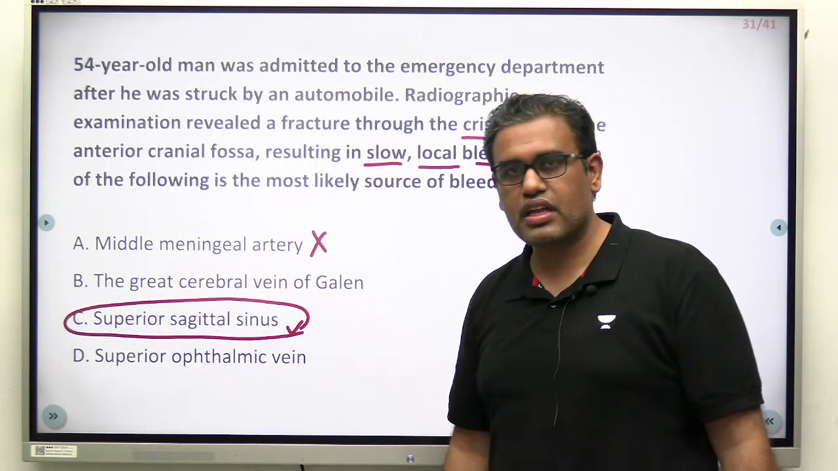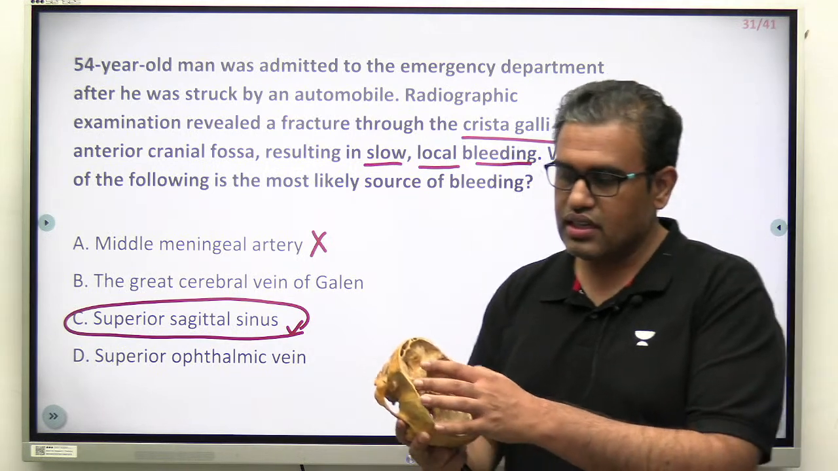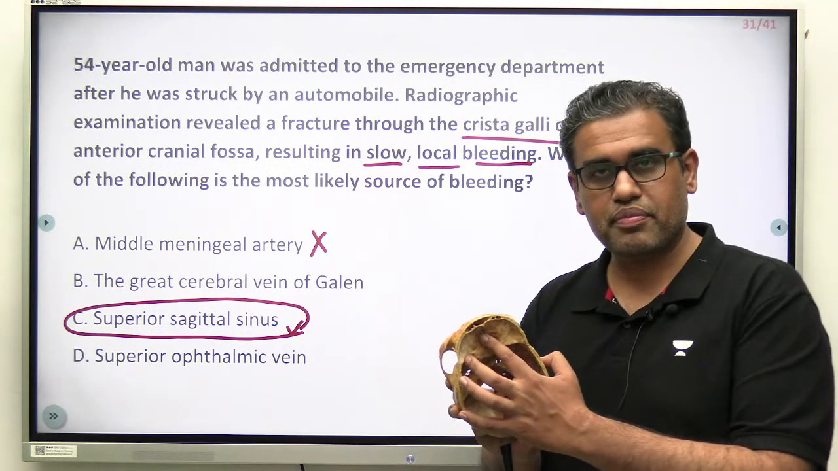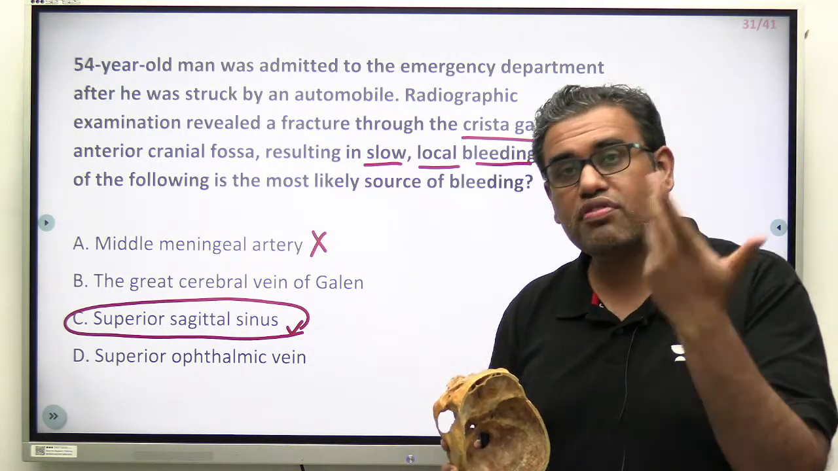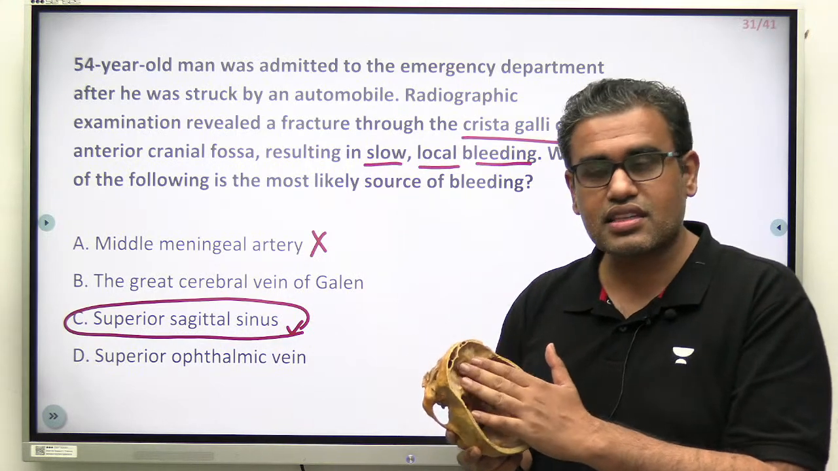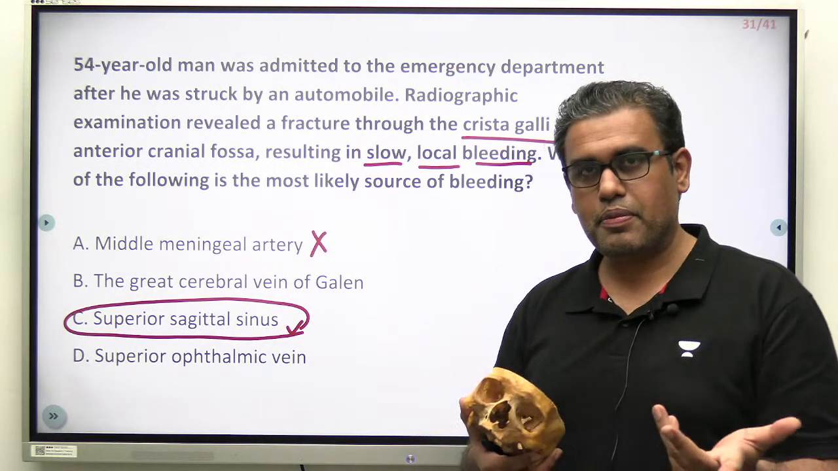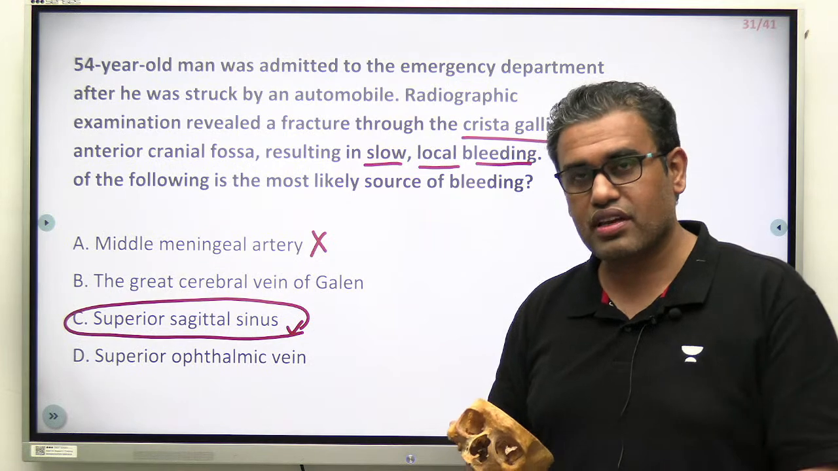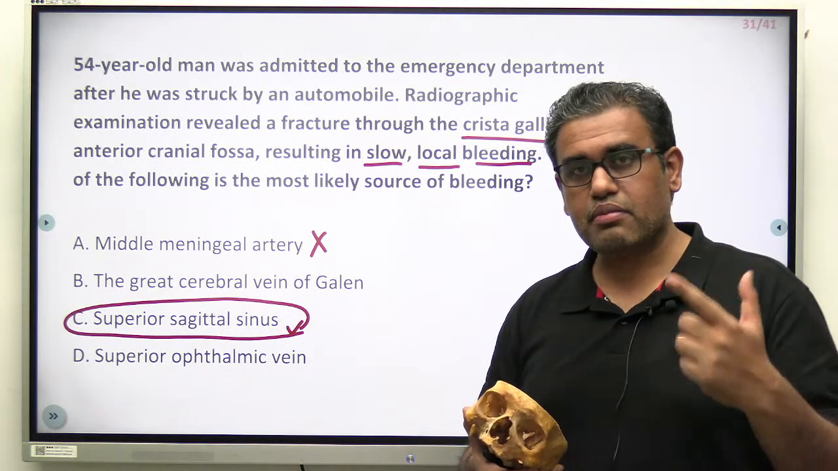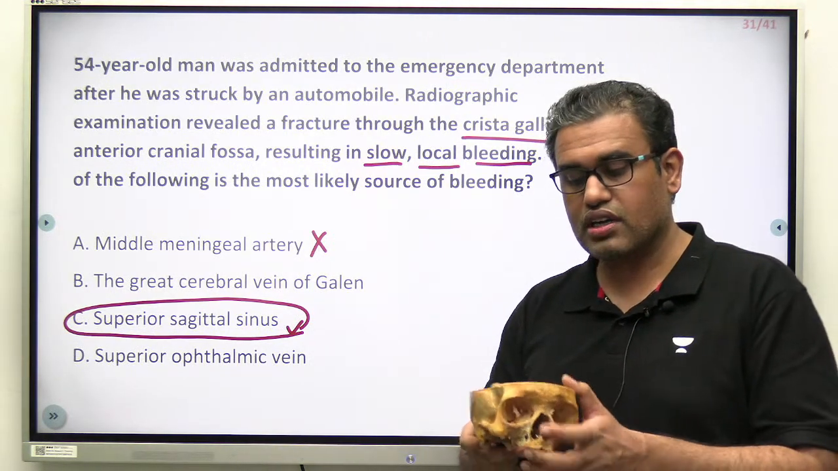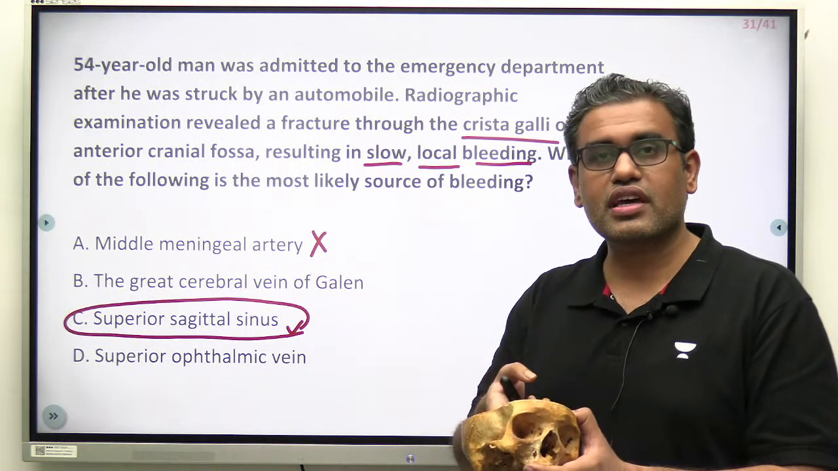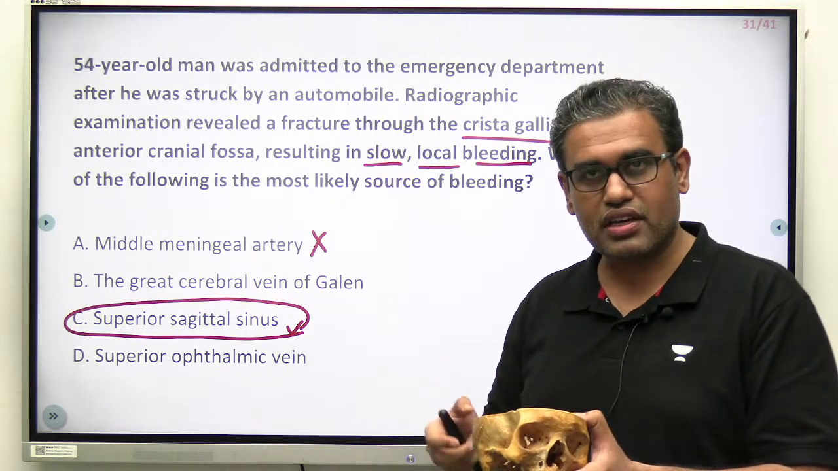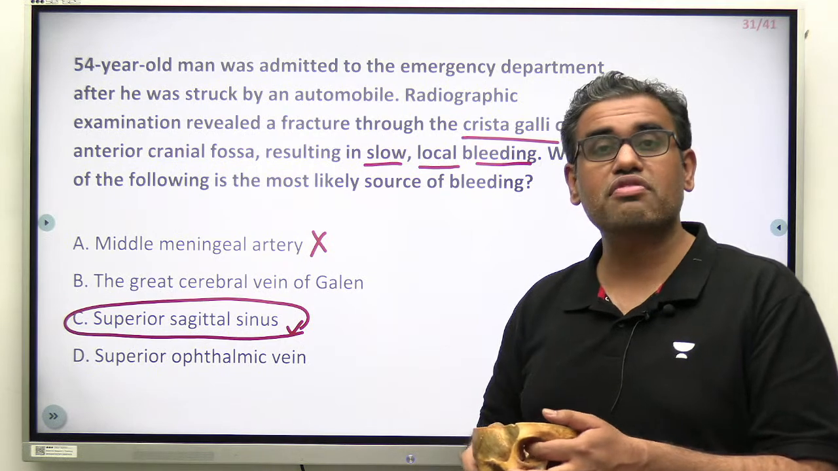Sir, why not superior ophthalmic vein? This is crista galli. Where is the superior ophthalmic vein? Is it inside the skull or is it inside the orbit? Superior ophthalmic vein, if you remember, is a content of what? The orbital fissure over here. It is the content of the orbital fissure.